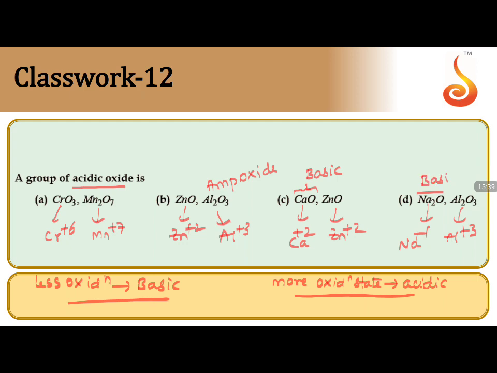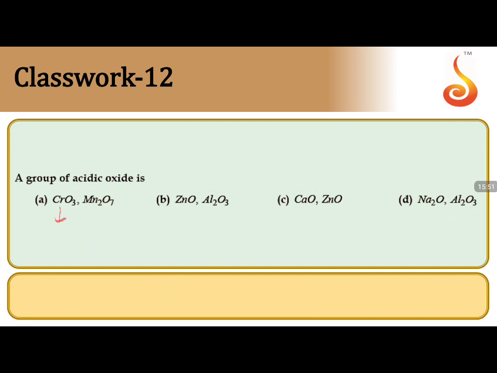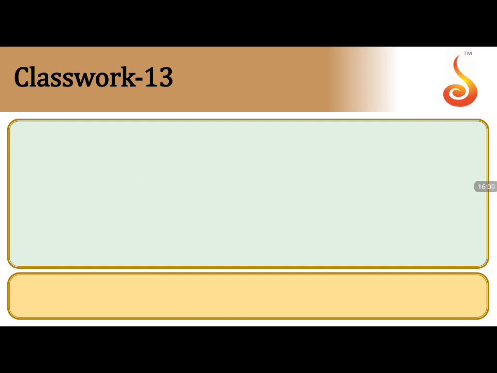So there is no possibility of option B, C, D. Even in terms of oxidation states, that is not possible. You can see the highest oxidation state is shown only by CrO3 and Mn2O7. So what can be the only possible? Only this, and this can only show the answer. So the answer for this is option A, group of acidic oxides.